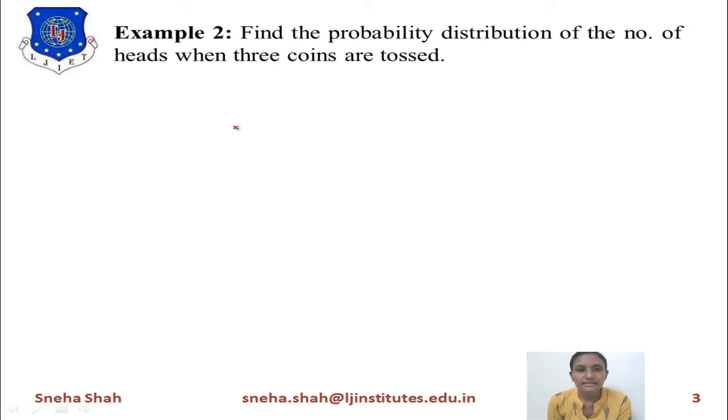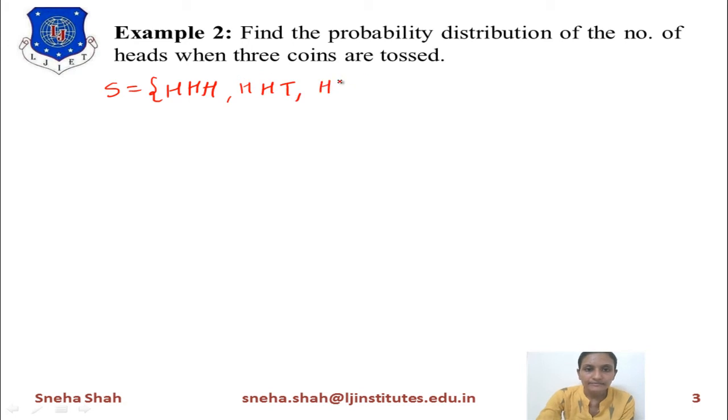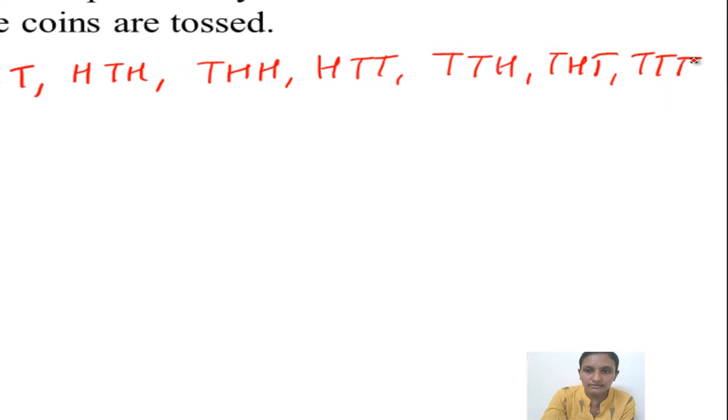Now the next example is: find the probability distribution of the number of heads when 3 coins are tossed. When 3 coins are tossed, the sample space S equals HHH, where all 3 positions have the output head. Then we have HHT, HTH, THH, HTT, TTH, THT or TTT. So there are basically these 8 different possibilities.